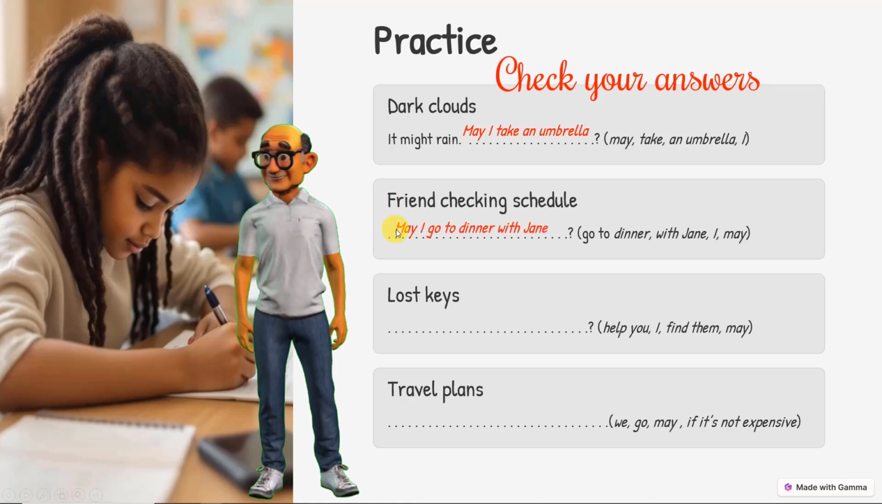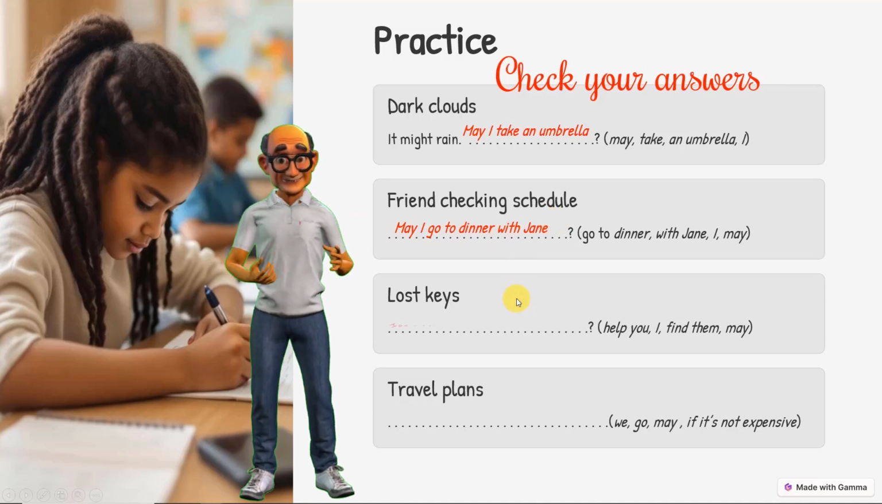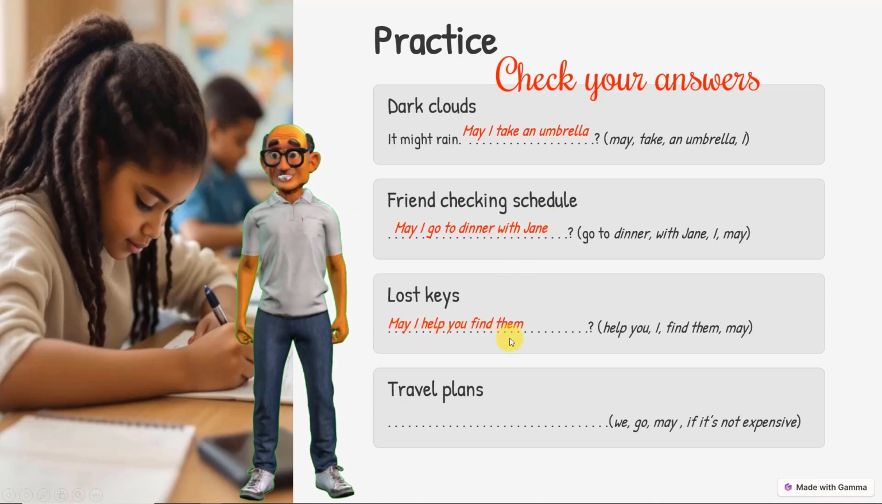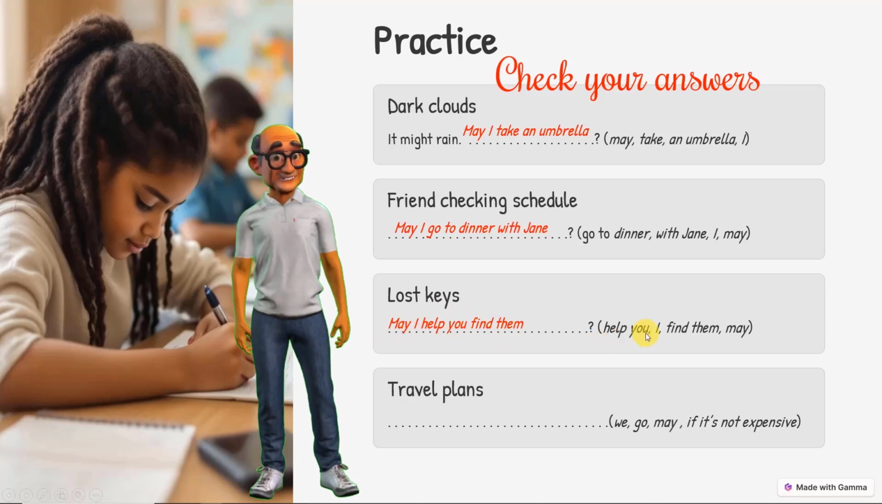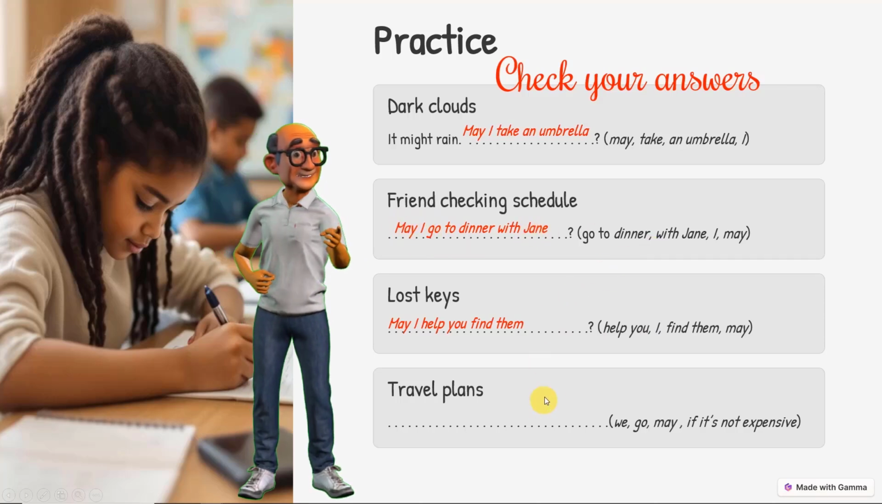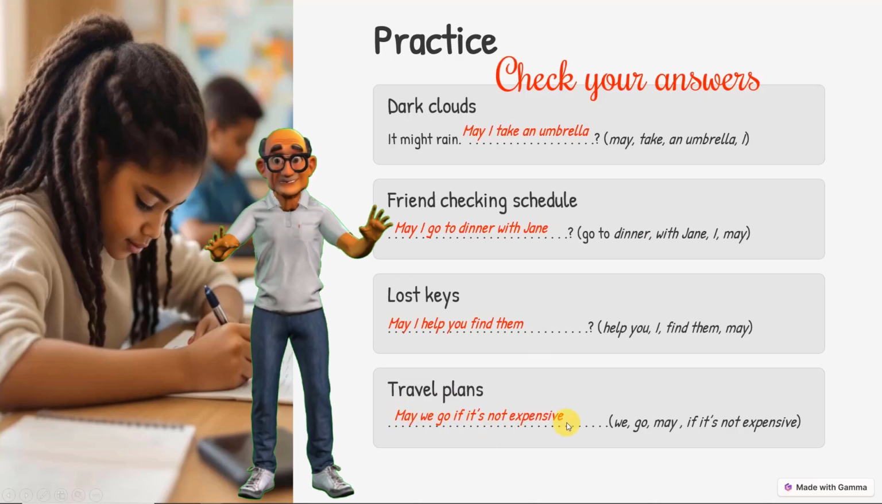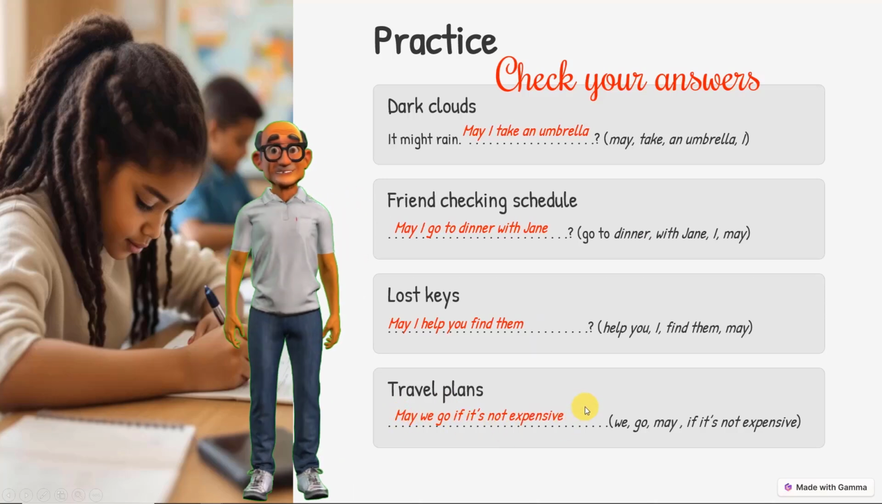Number 2, may I go to dinner with Jane? May I help you find them, right? He's asking if you can help find the keys that have been lost. Same as here, you're asking if you can go to dinner with Jane. And then, of course, travel plans. May we go if it's not expensive? Righto, guys, there you've got the answers.